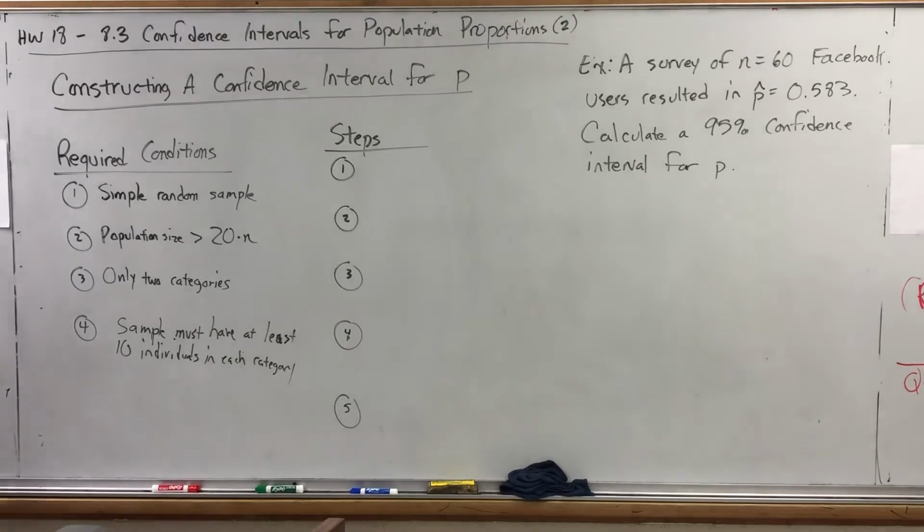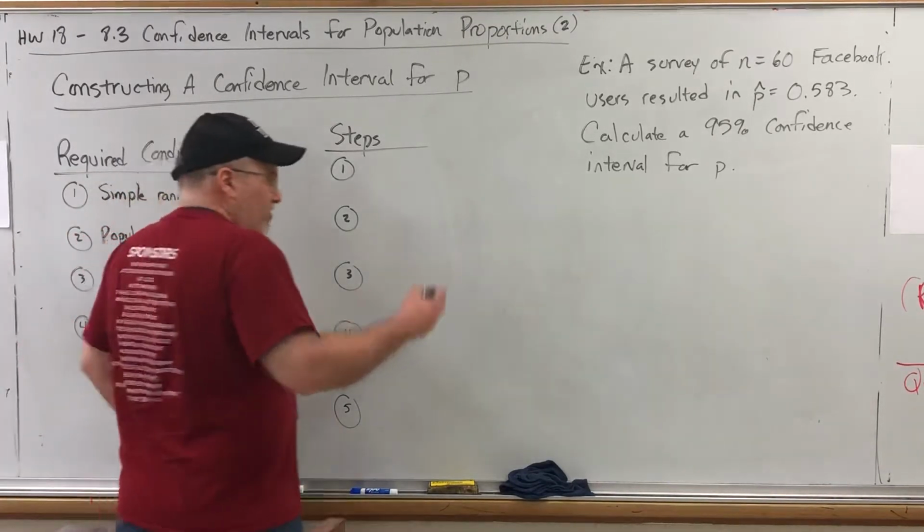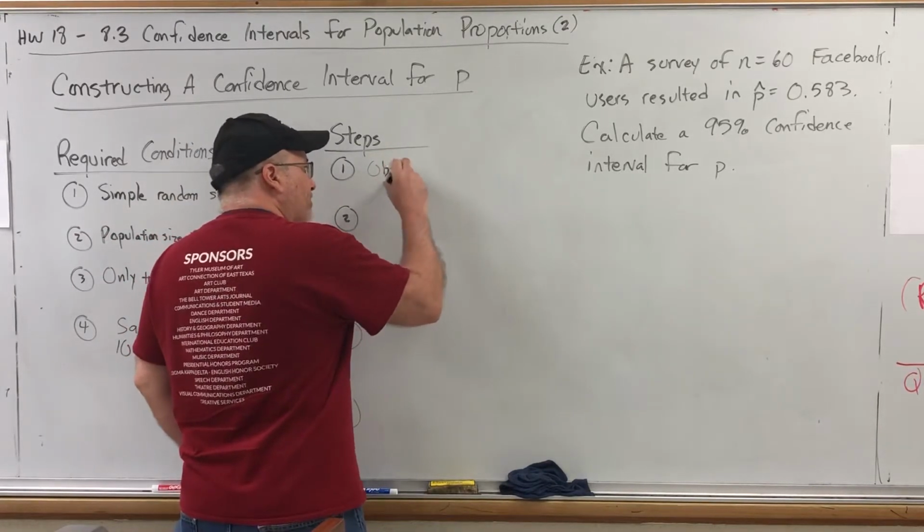All right. So, how do you build a confidence interval for a population proportion? The first step is the same as it was before. Obtain a point estimate.